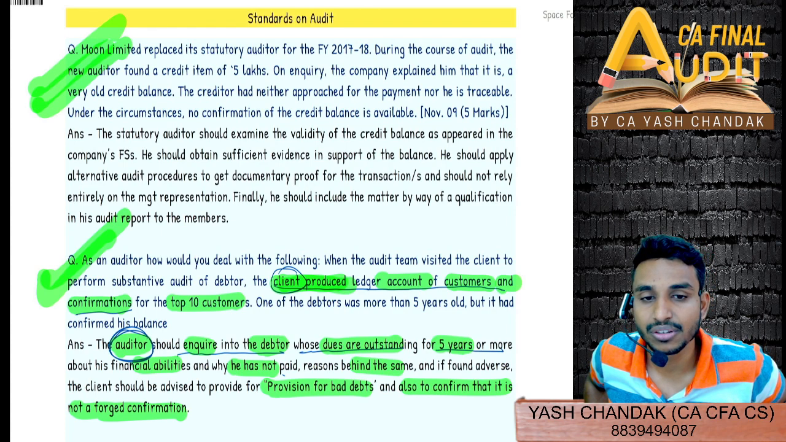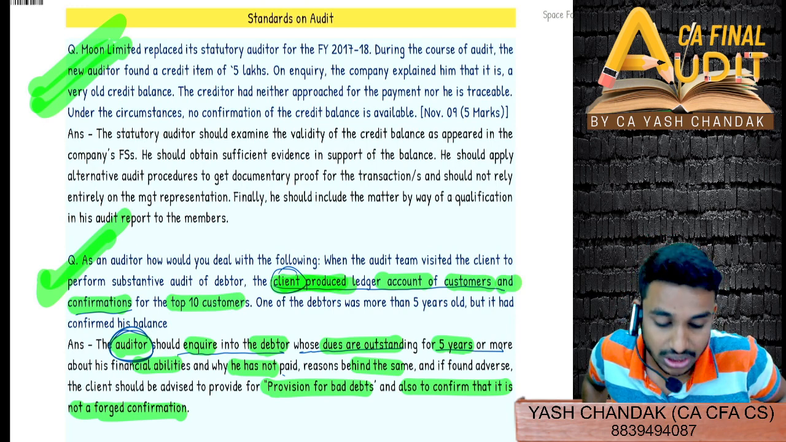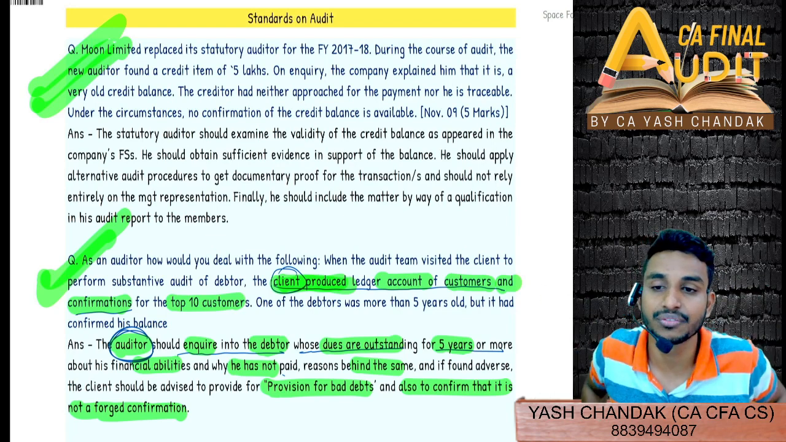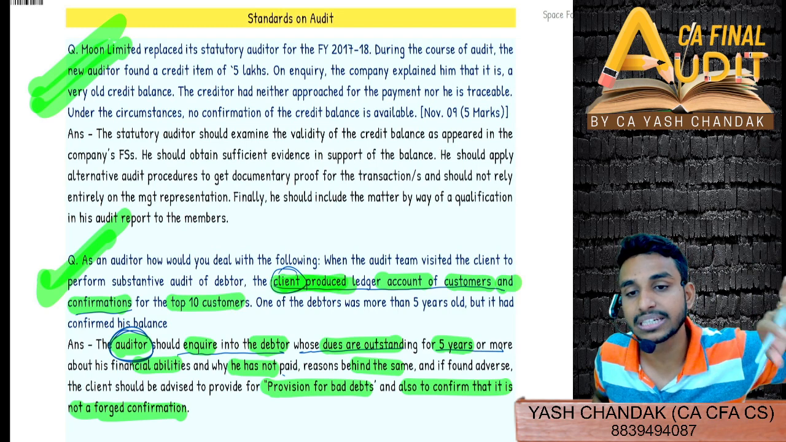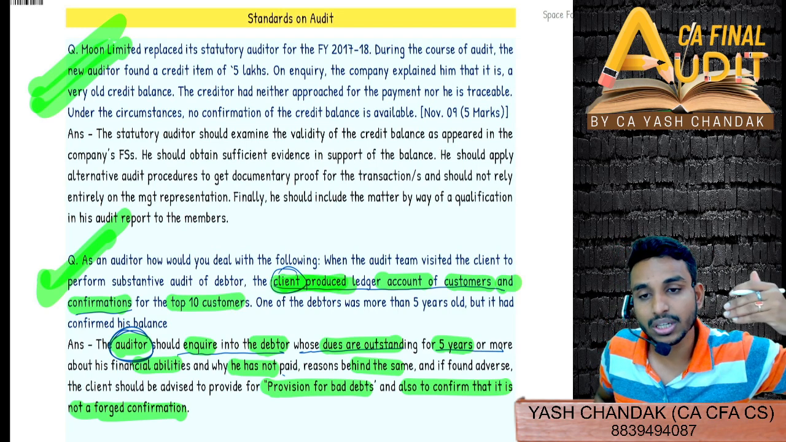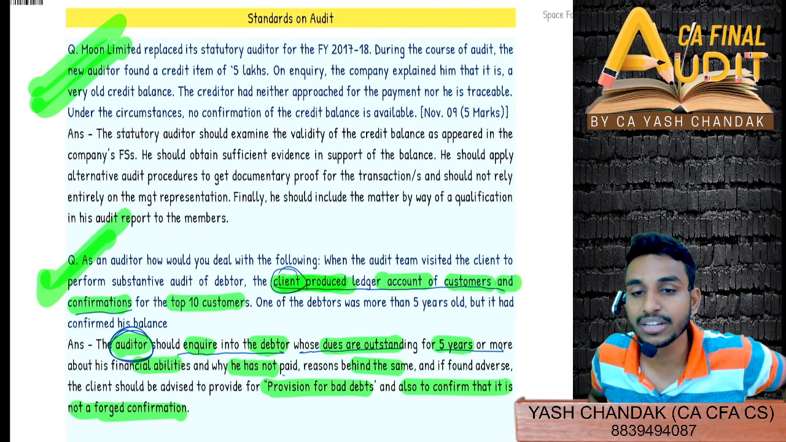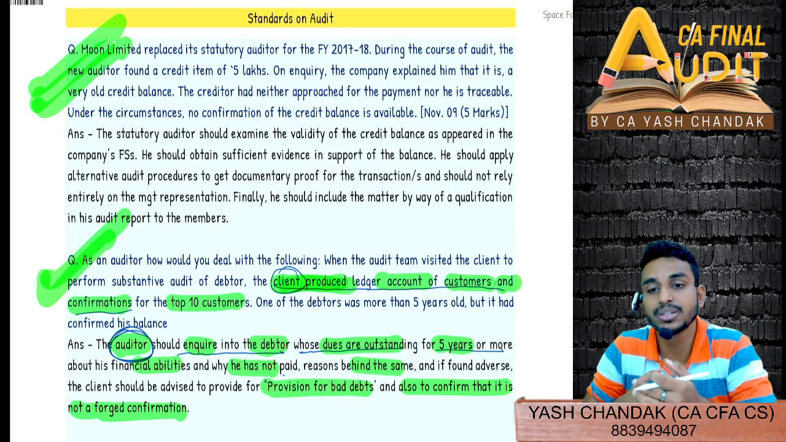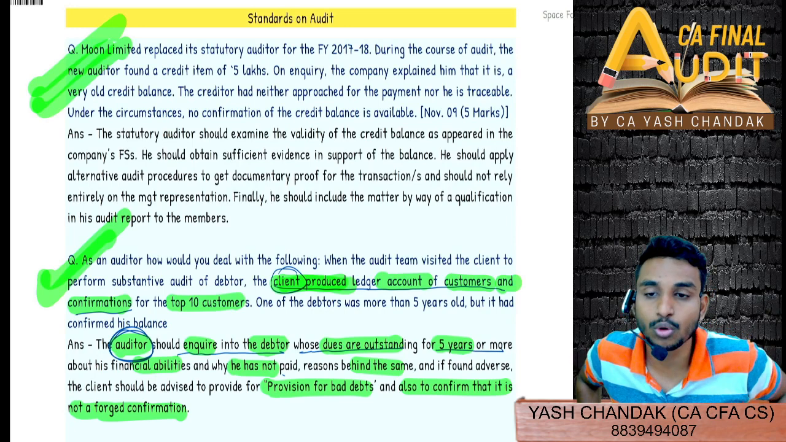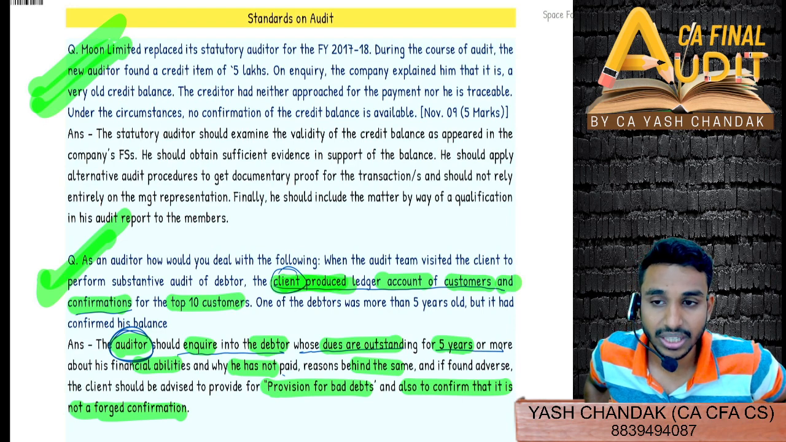Client will not confirm that it's not a forged confirmation. We have to see whether it's a forged confirmation or not. Why? Because in this question, we have not obtained it directly. The client has produced the confirmations to us, which the client might have obtained from the debtors. You can also say they are refusing to allow us to communicate with the debtors, so we are not directly communicating with the debtors. We are being provided the confirmations by the management. In this question, the client produced ledger accounts of customers and confirmations for the top 10 customers. That is what is happening.